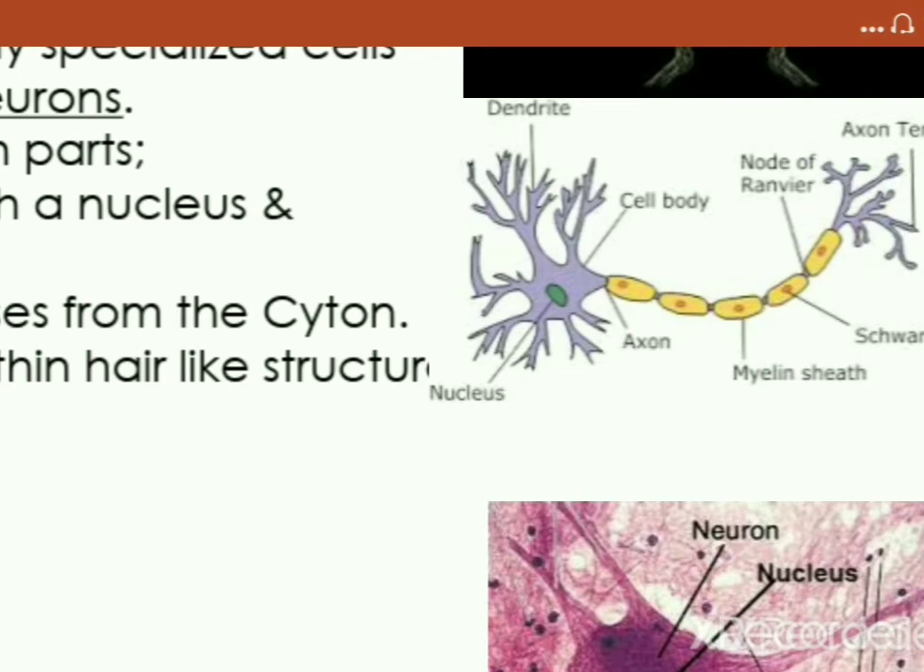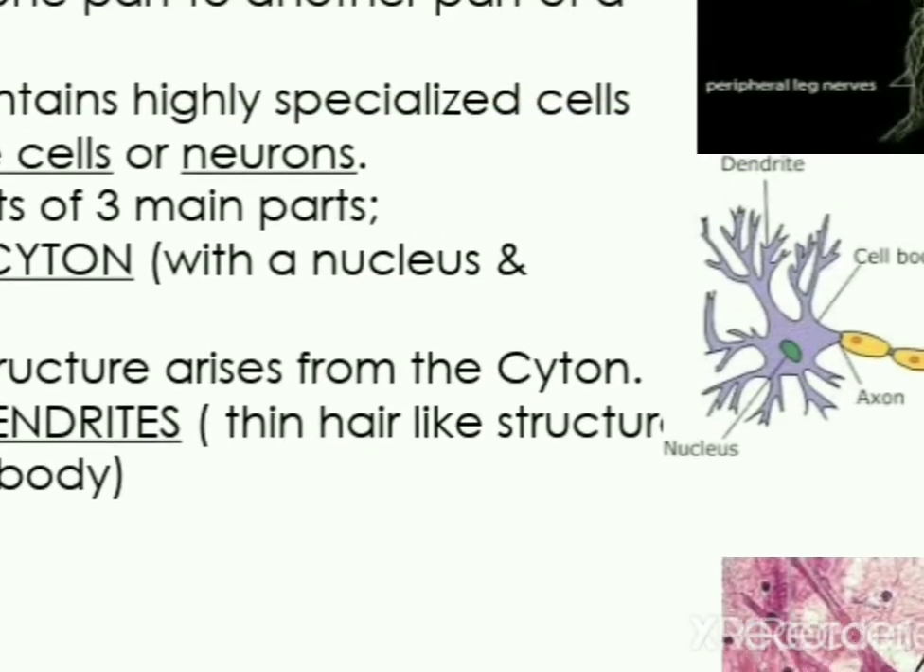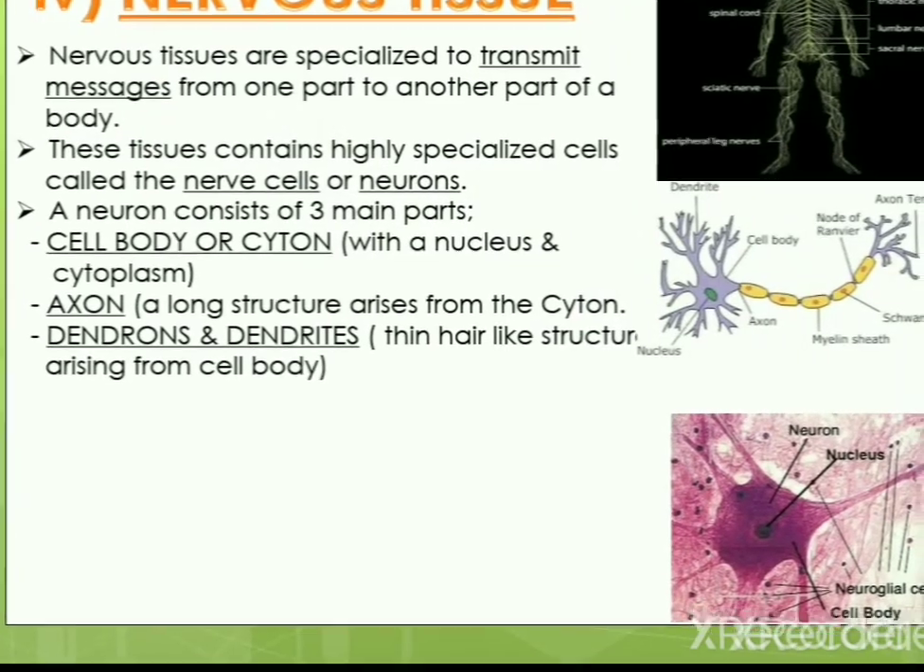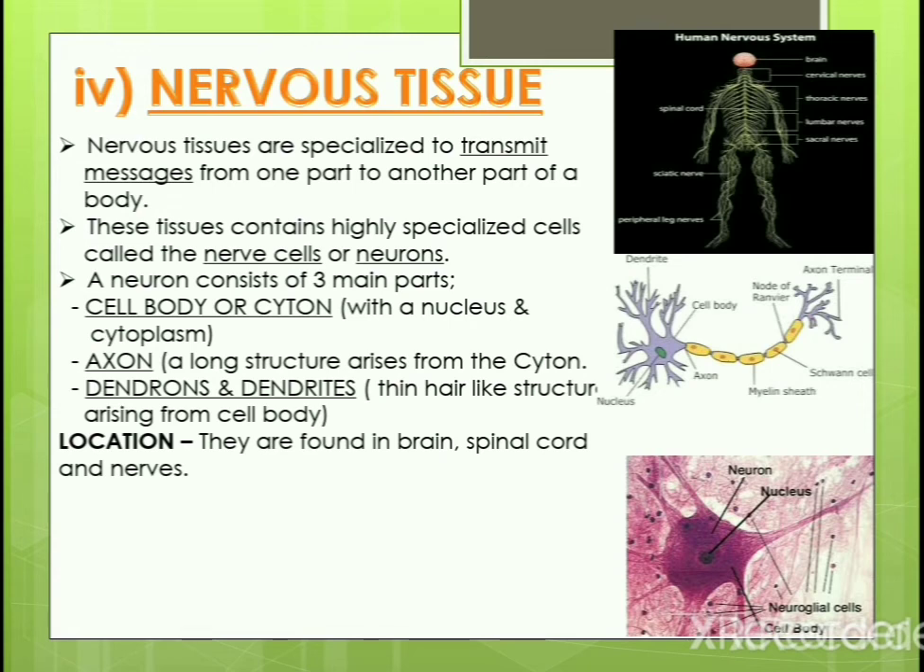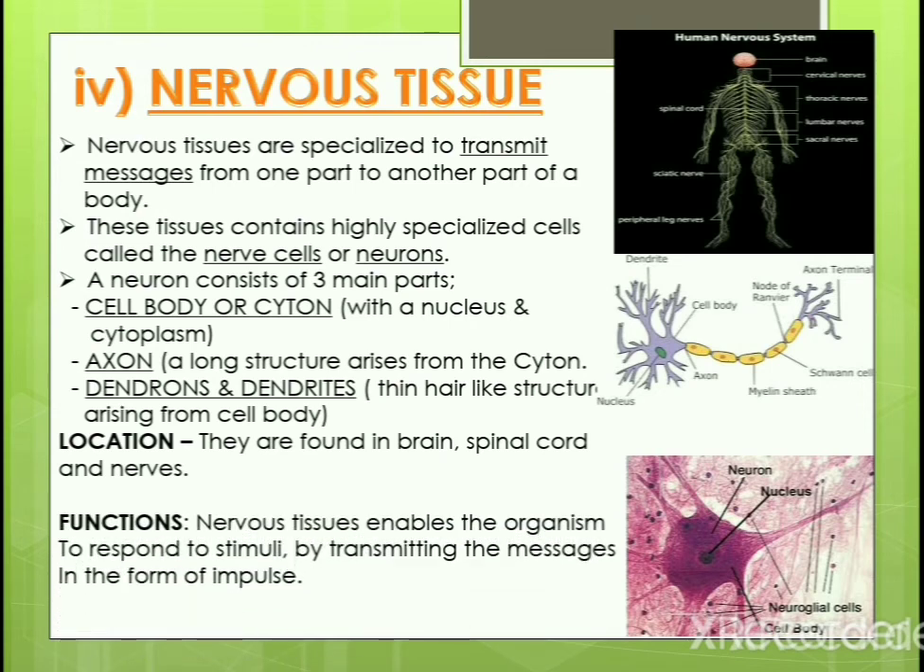Through the dendrites, one neuron gets connected with another neuron through these dendrons and the dendrites. The structure is very important. Location, where can we find them? We can find these tissues in the brain, spinal cord and nerves.